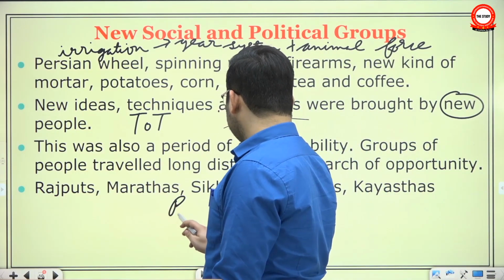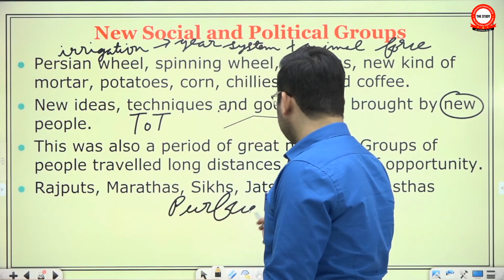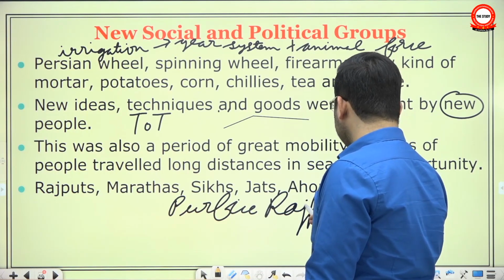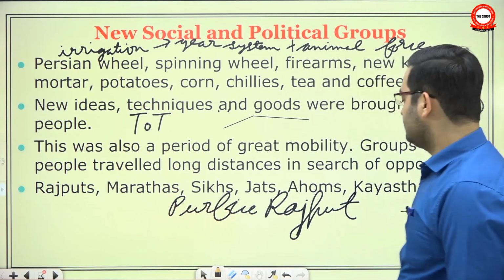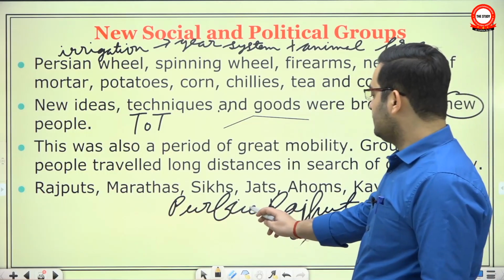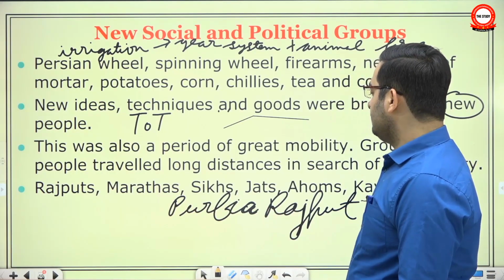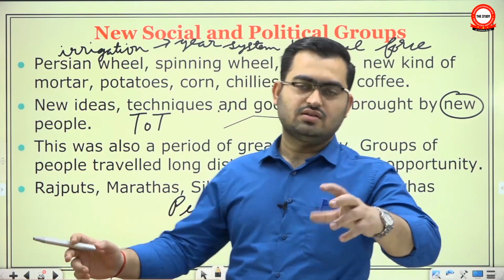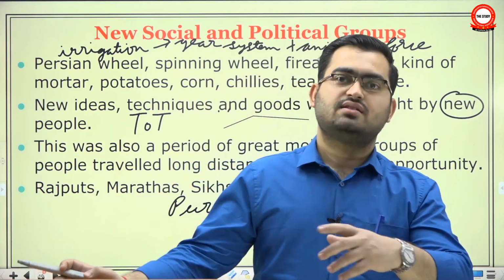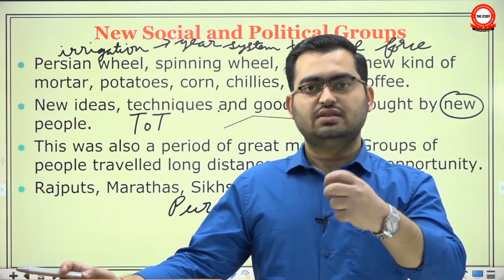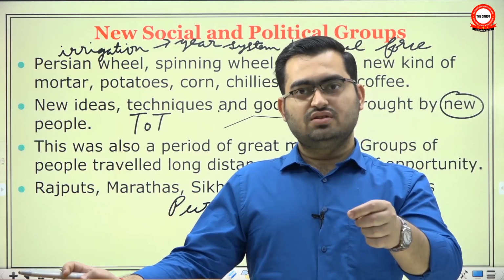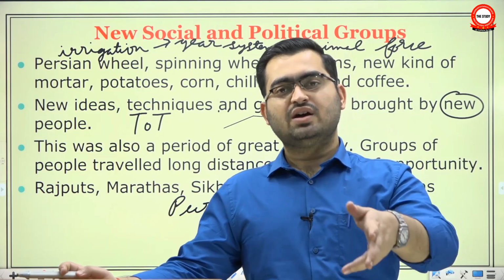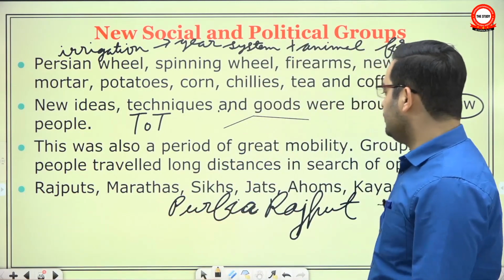For example, a historian called Richard Eaton talks about a group called Purbiya Rajput. Basically, they were hired as soldiers from eastern India, eastern UP, Bihar, etc. by the Rajput rulers or nobles of this Indore, Bhopal, and southern Rajasthan area. But since their masters were Rajput, these people who migrated from eastern India were also called Rajputs. They became Purbiya Rajput. So this movement was very common.